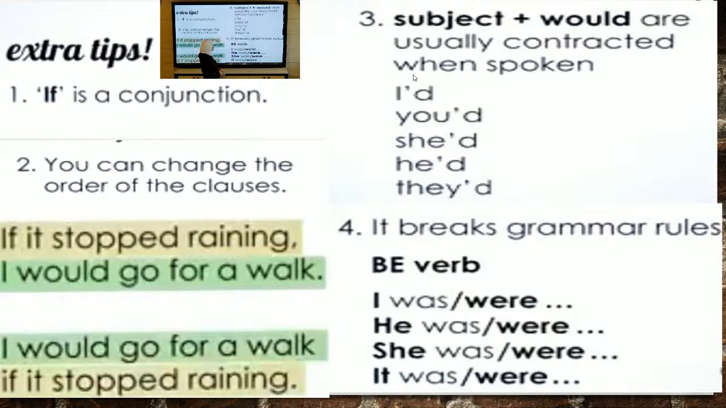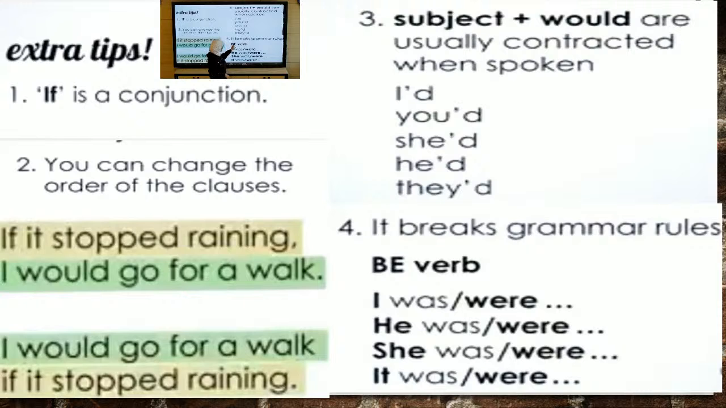The third one, subject plus would. Subject plus would are usually contracted when spoken. So I don't say I would. It's better to say I'd, you'd, she'd, he'd, and they'd. It's better to say it in contraction forms.